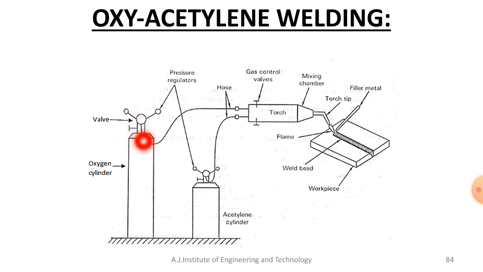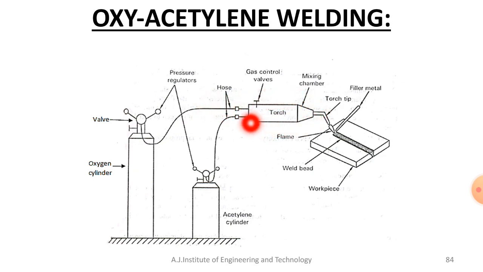The connection between the torch, also called the welding torch, and the cylinder is made with pipes, which are called hoses. The main function of the hose is to carry the gases separately.